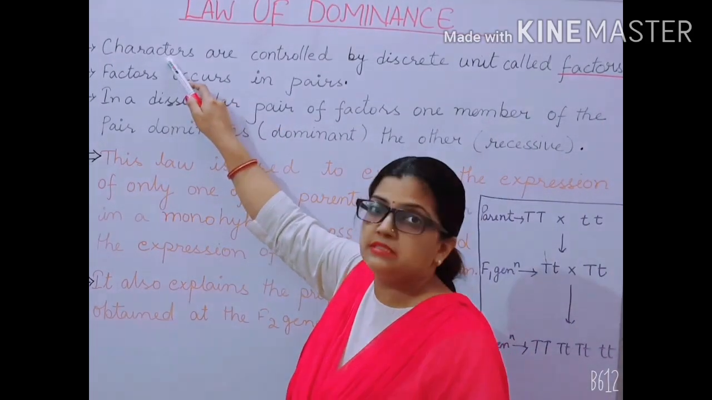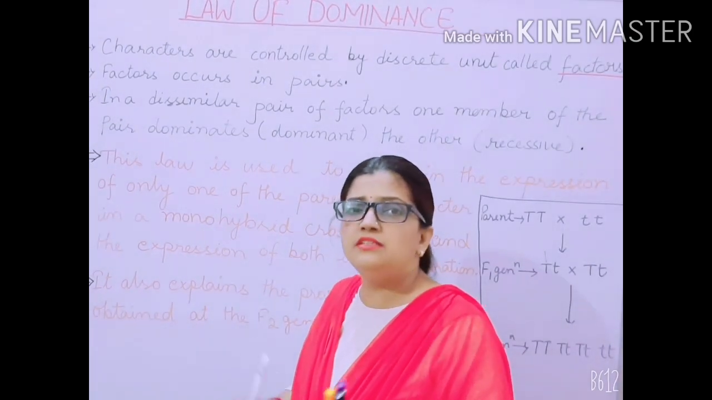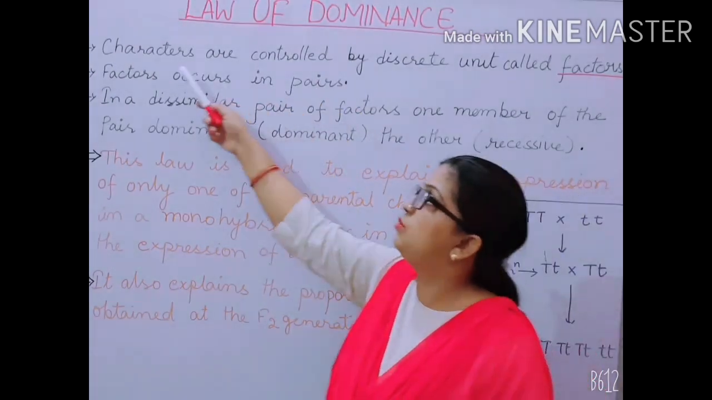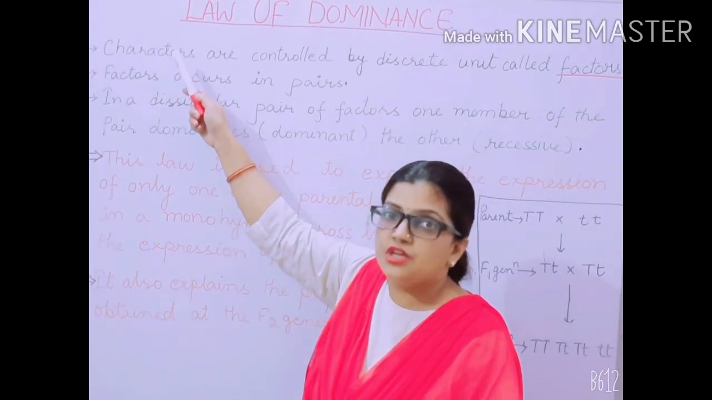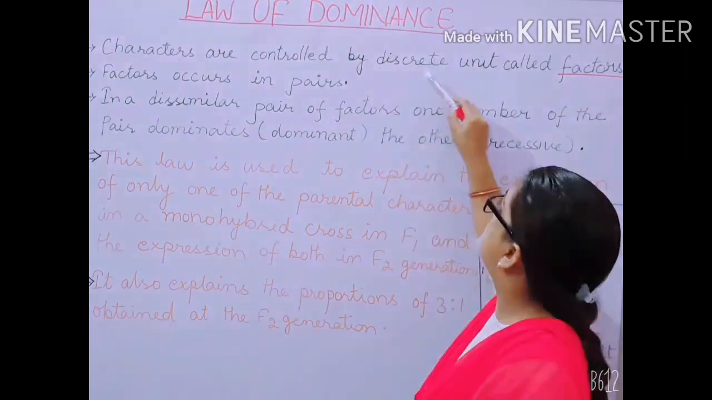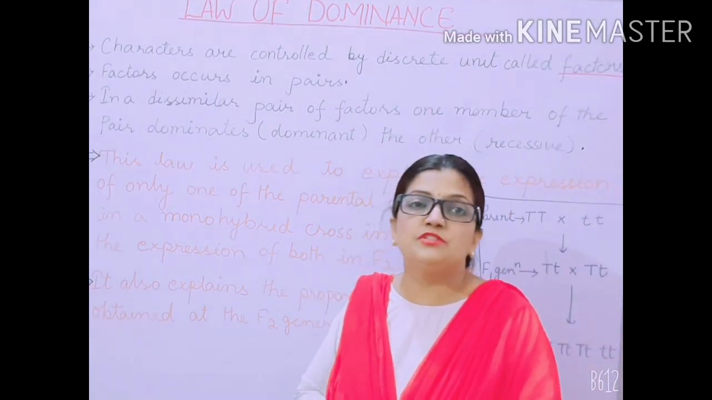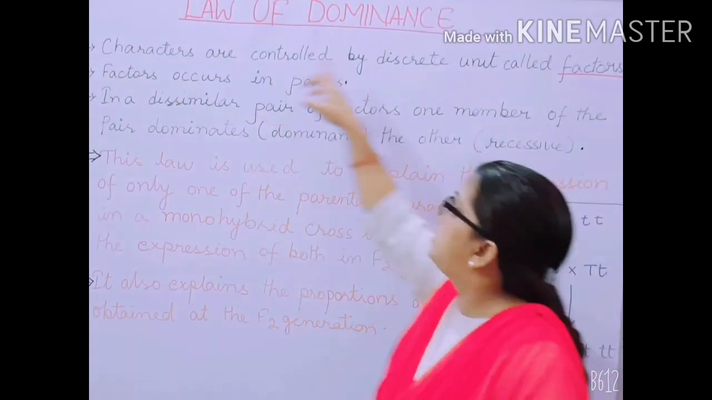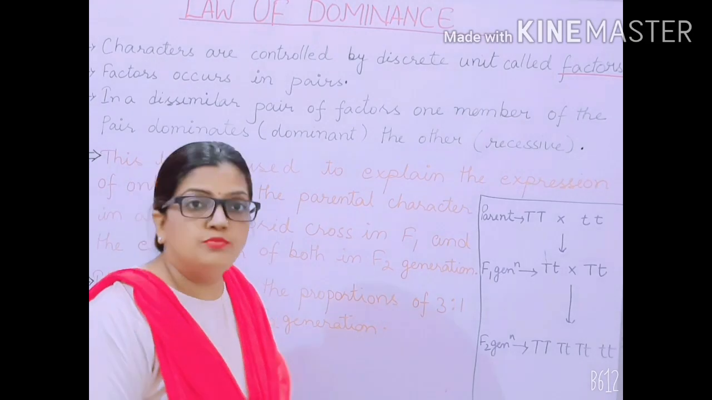Now which type of characters? Characters like height, flower color, position of flowers, all the different types of characters which were taken by Mendel in his experiment. So this sentence is talking about those characters, like height, flower color, shape of the pod, shape of the seed. All those characters are controlled by a discrete unit. Now what is a discrete unit? Discrete unit is a term used for the factor. All those characters are controlled by a unit, and that unit is called a factor. Hope this line is clear.